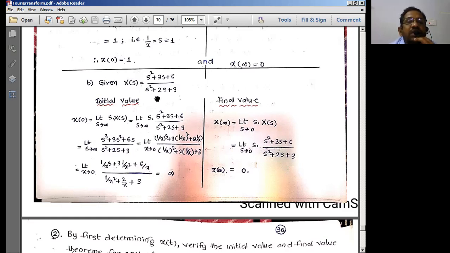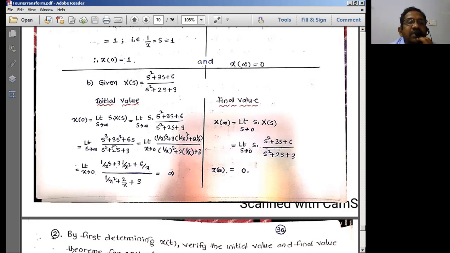So substitute x of s. Just multiply s with all this equation given already. So s cube plus 3s square plus 6s by s square plus 2s plus 3 we can have.